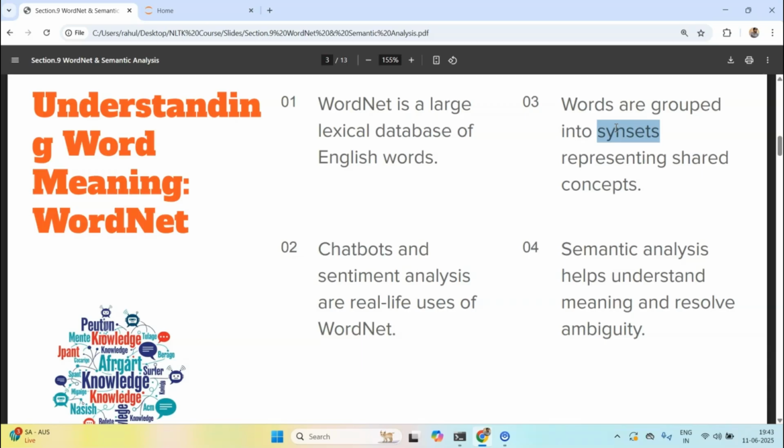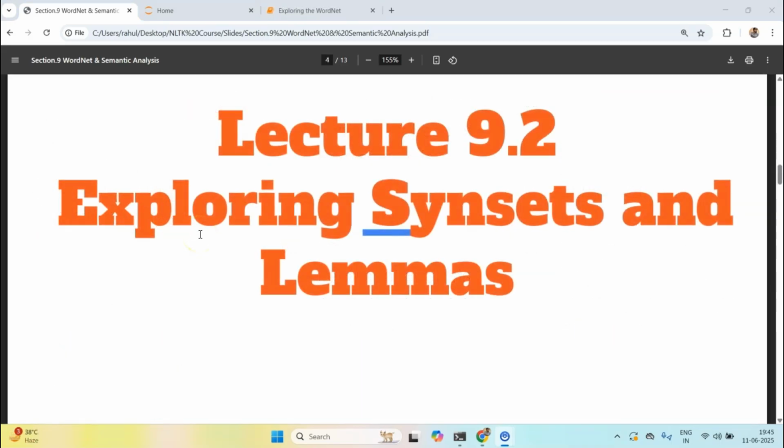So, that's how we use WordNet. In the next series of lectures, we will explore some of the capabilities of the WordNet model and what it has to offer us. In the next lecture, we will dive into how to access WordNet through NLTK. Thank you so much. Let's explore how to get meanings from the WordNet library.